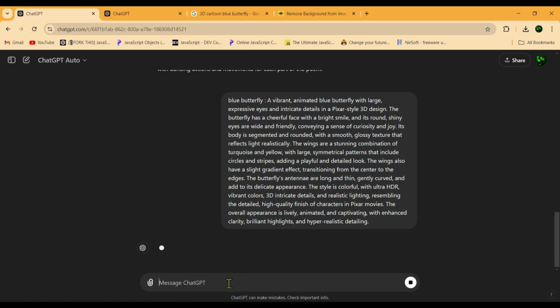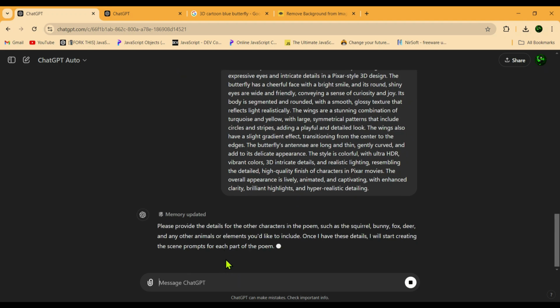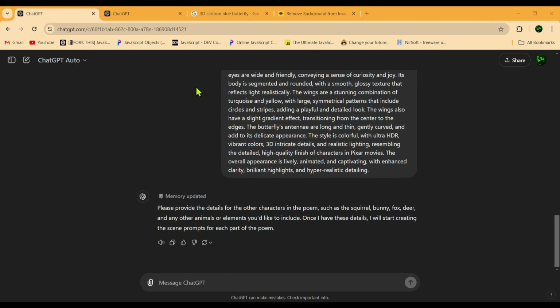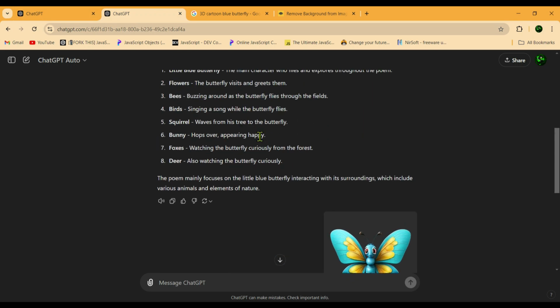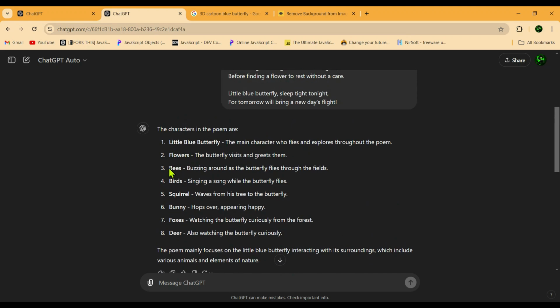Now, we've sent the blue butterfly details to ChatGPT, and it will include those details in every prompt since the main character of our poem is the blue butterfly. Alright, next, we'll go back to the ChatGPT second tab, and check which character details we need to send next. And the next character is flower, so we'll need to provide its details to ChatGPT.